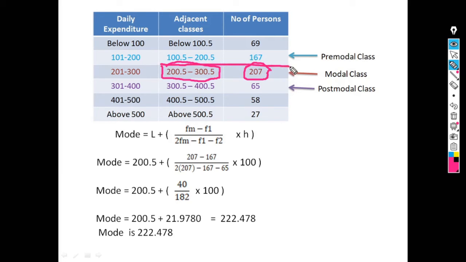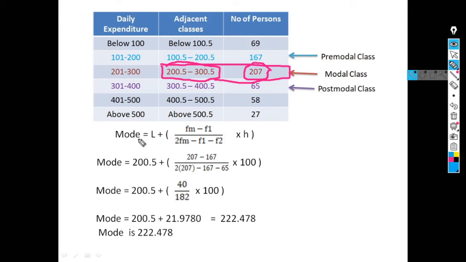This is our modal class. Now after that we have to define the pre-modal class and post-modal class. Pre-modal class means the class just above the modal class. So 100.5 to 200.5 is our pre-modal class, and post-modal class means the class just below the modal class. So 300.5 to 400.5 is our post-modal class.